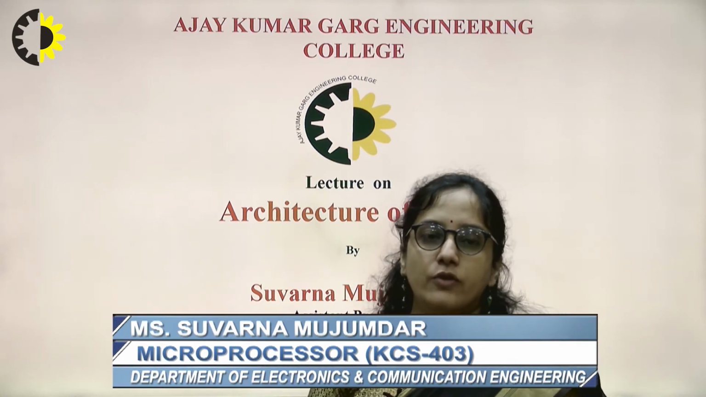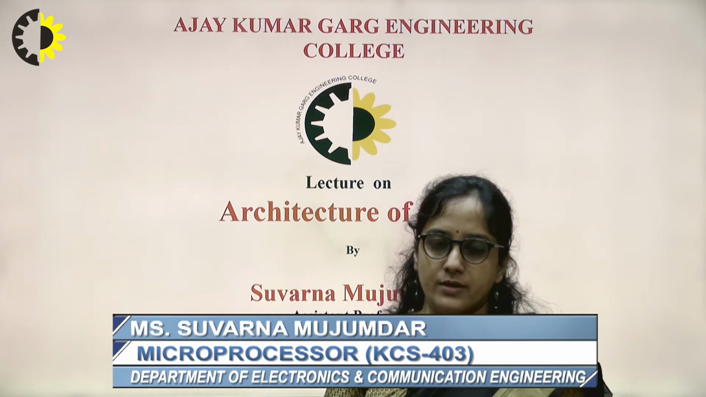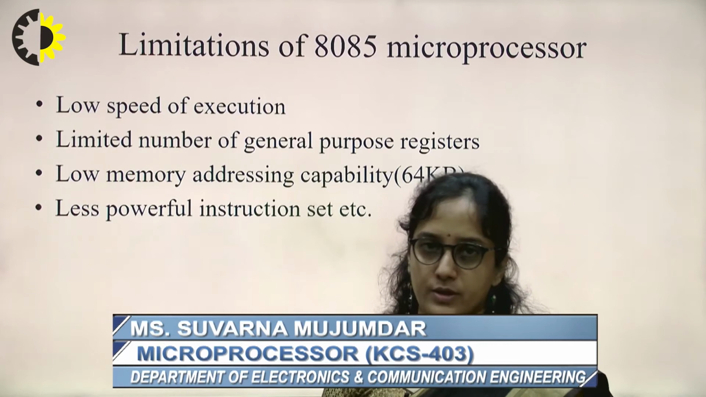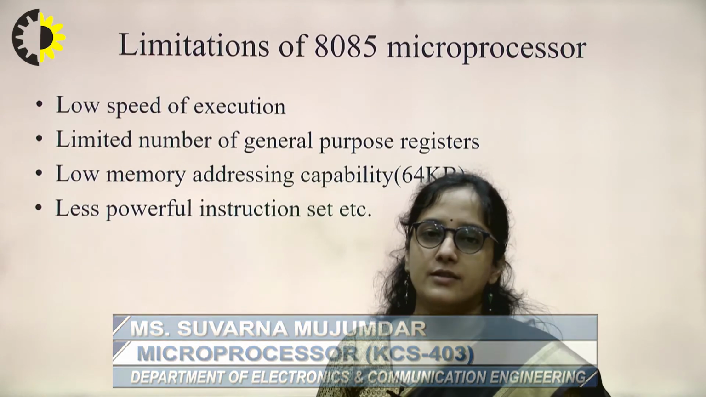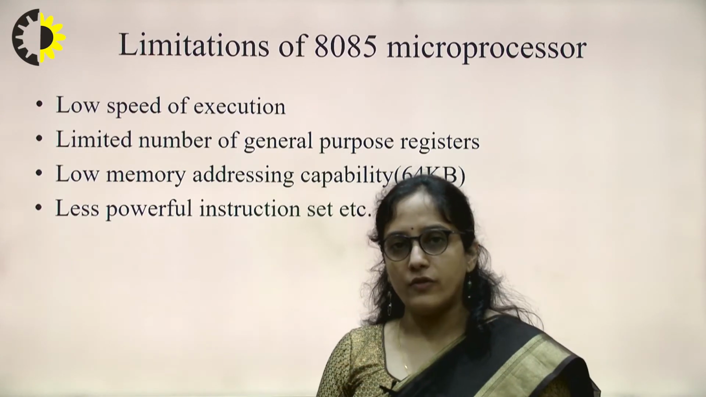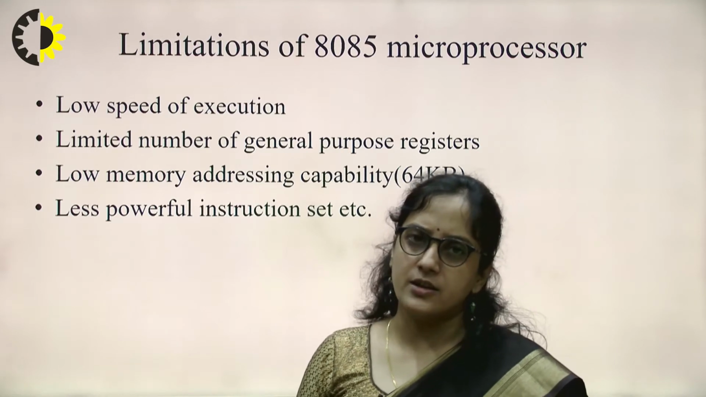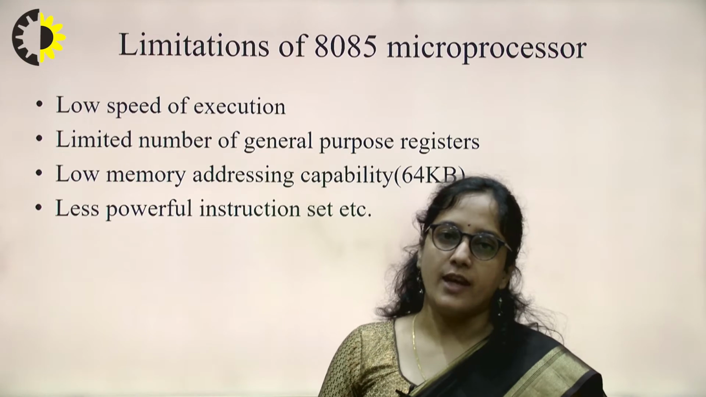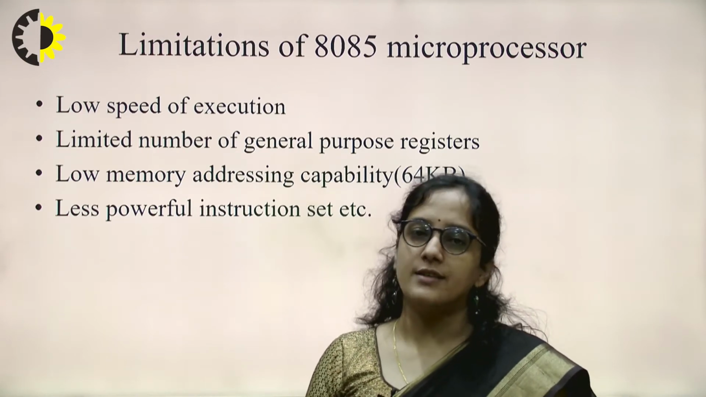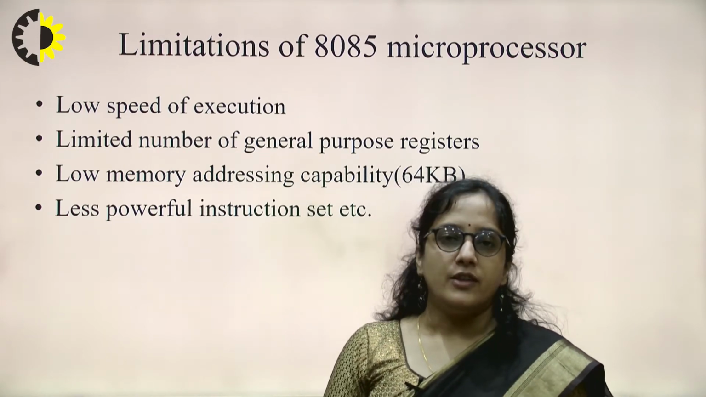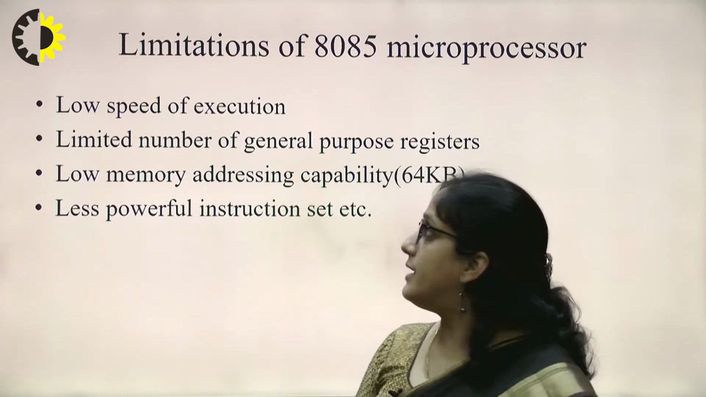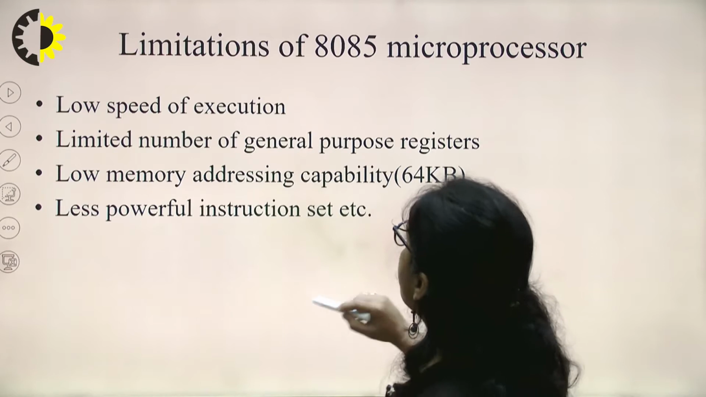Why are we going for the 8086 microprocessor? Because there are limitations of the 8085 microprocessor. In the last few lectures, we discussed the architecture of 8085, its instruction set and its applications also. But 8085 has some disadvantages, or we can say limitations. The first and foremost limitation of the 8085 microprocessor is low speed of execution.